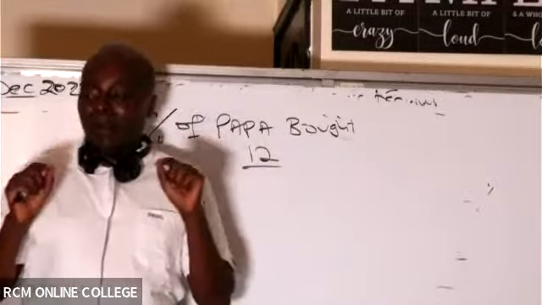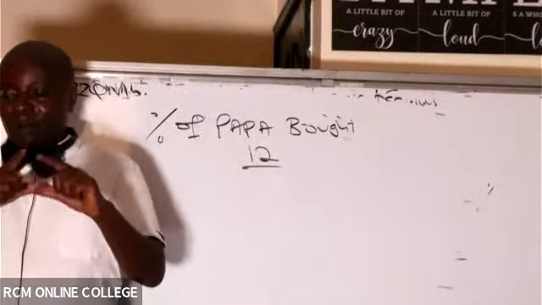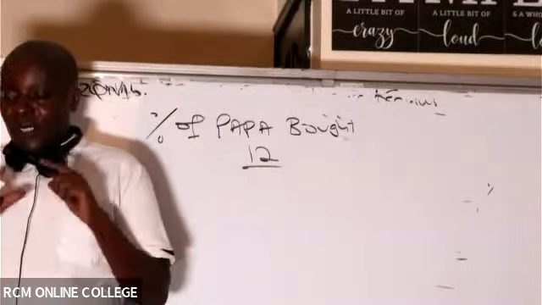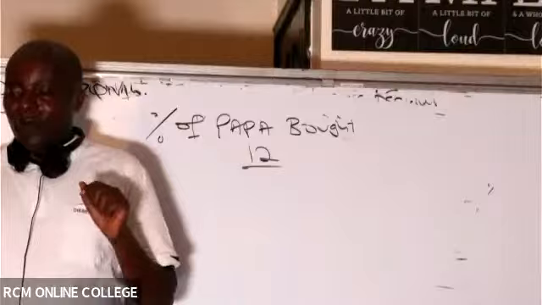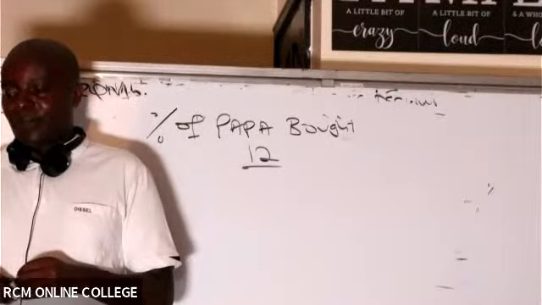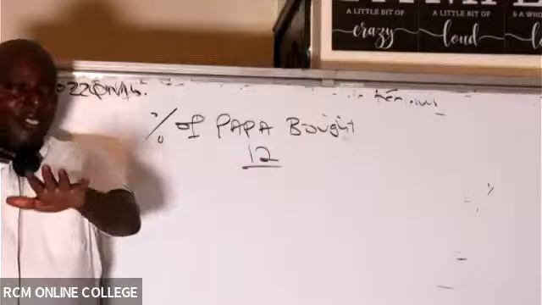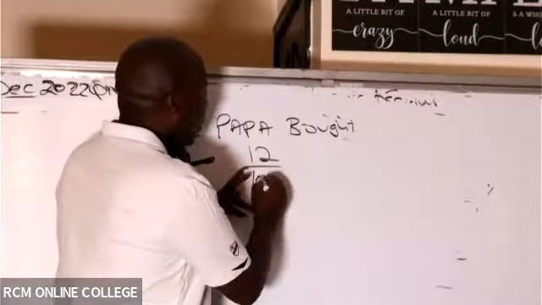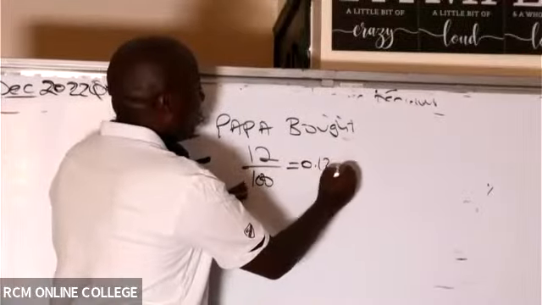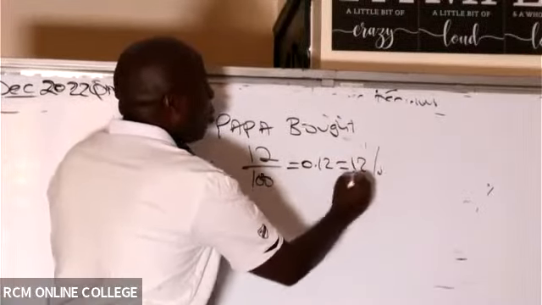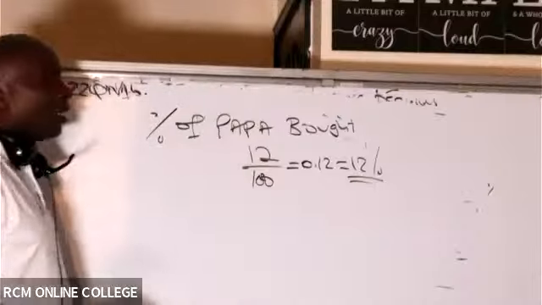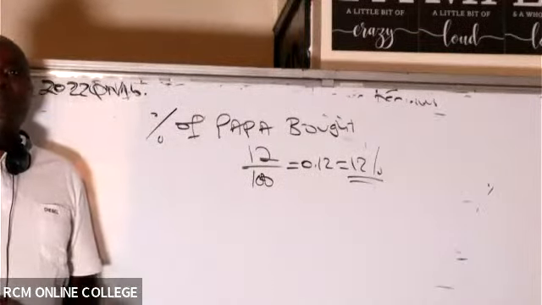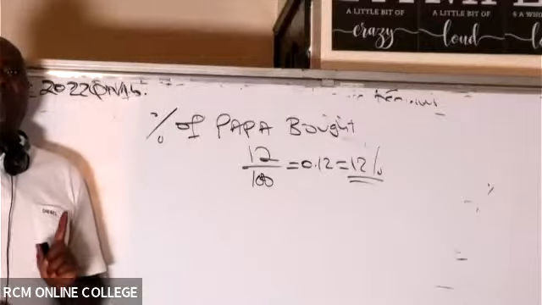Are you able to see Papa's equity? Go to Papa's equity statement. How much in this case does Papa have in form of equity? It's 100, isn't it? So in this case the percentage will be 12 over 100, which will be the same as 0.12. So this gentleman will own 12% of Papa.